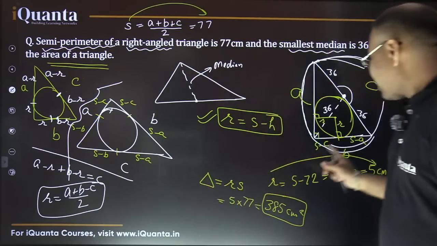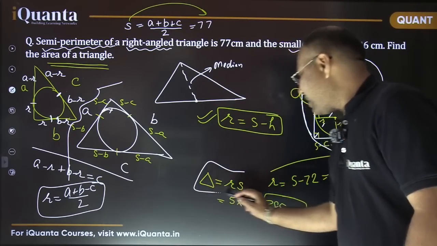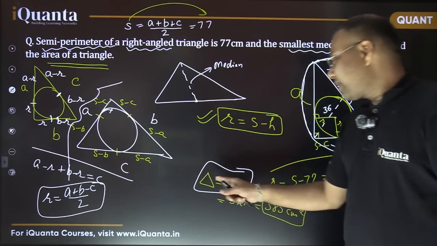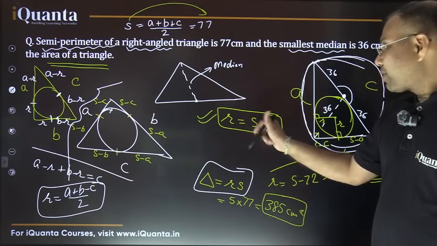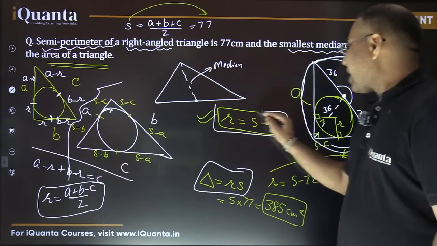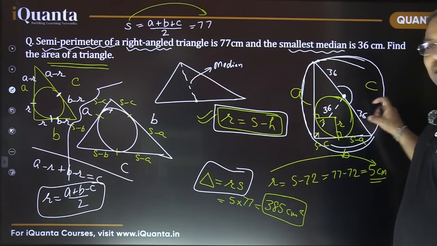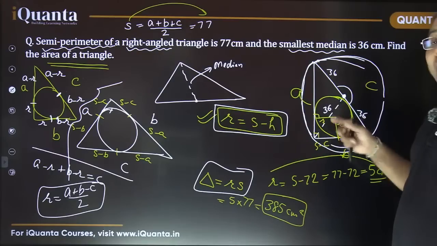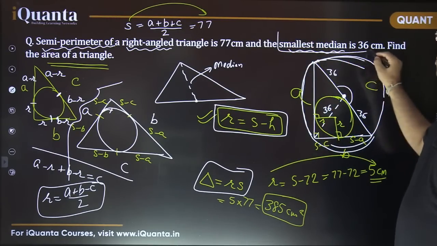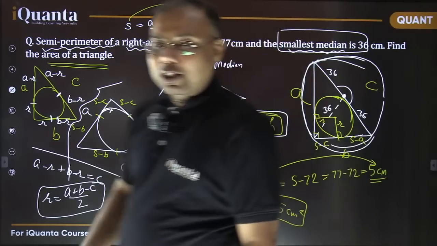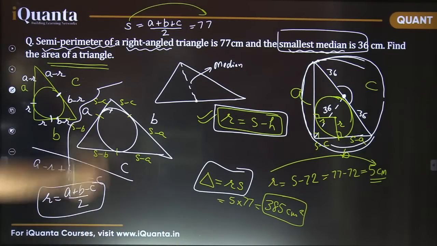Anyway, this method which we have just discussed here is the shortest way. We made use of the result between area of triangle obtained through multiplying inradius and semi-perimeter. And this important result, this was a really good one, that for every right angle triangle, this inradius is nothing but S minus hypotenuse. And how did we figure that out? Because of the smallest median. So these are all very small basic concepts used in a single question. Yes, I'm moving to the next one now.